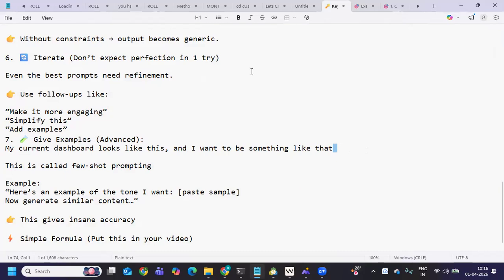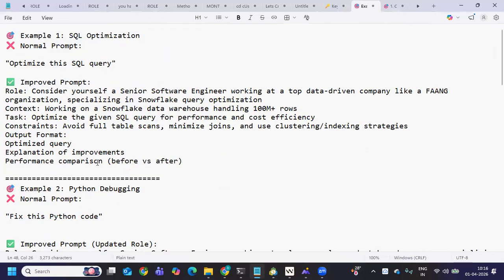Okay, so we'll see a few more real-time examples here. What is the first example I've taken? SQL optimization. Maybe I'm simply giving it an example: optimize this SQL query, and I'll paste the SQL query that I have. So that is a normal prompt, a very basic prompt that most of us might have given a number of times to the AI agents that we are using. But how can we improvise this?